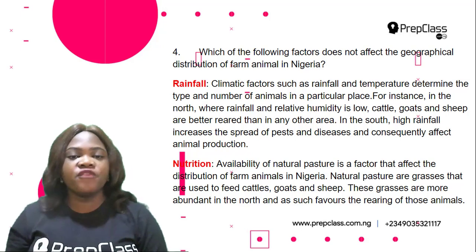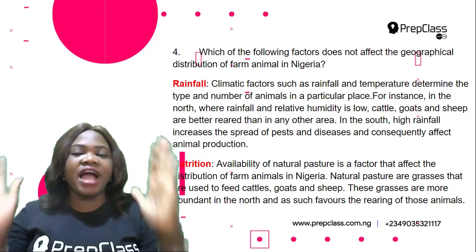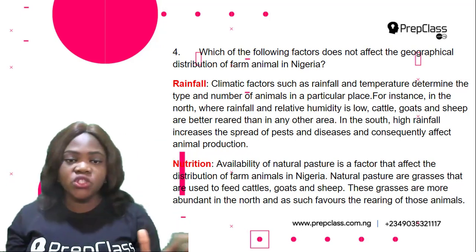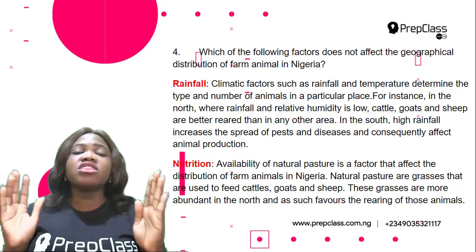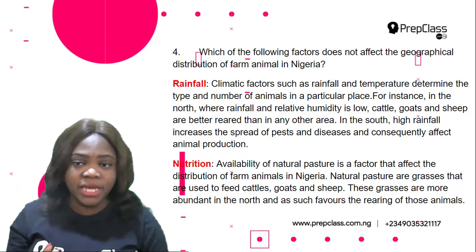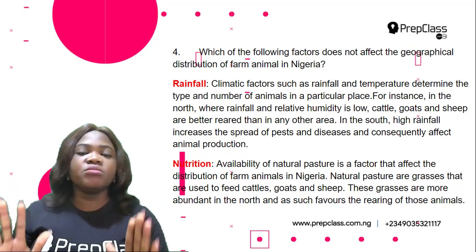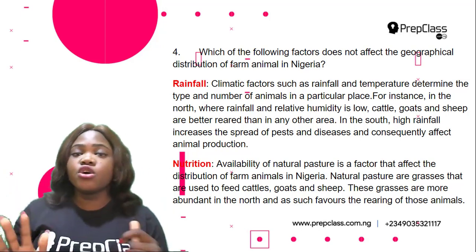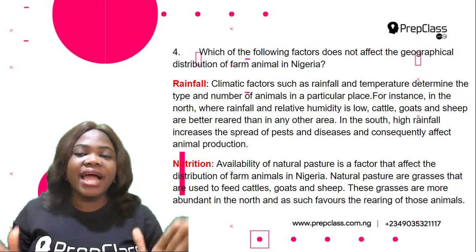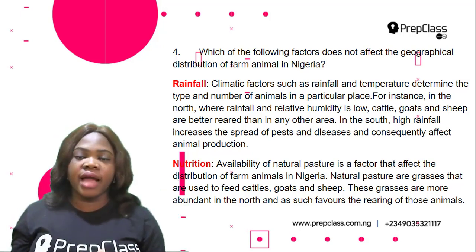Okay, so the first one, rainfall. So climatic factors such as rainfall and temperature determine the type and number of animals in a particular place. For instance, in the north, where rainfall and relative humidity is low, cattle, goats, and sheep are better reared than in any other area.